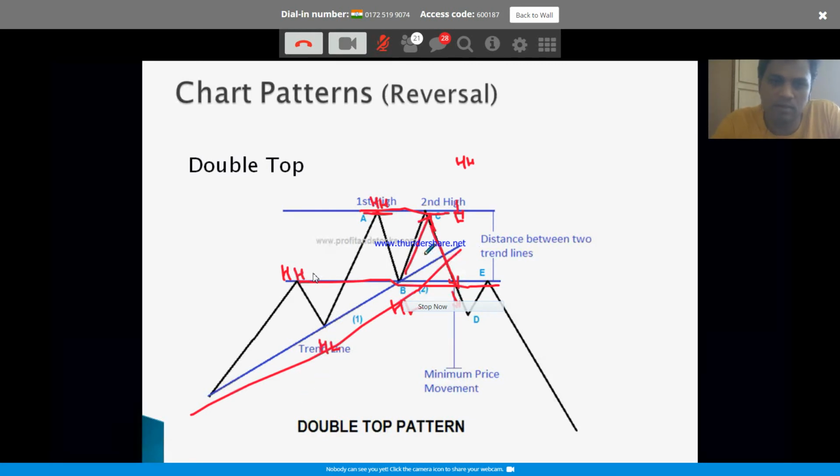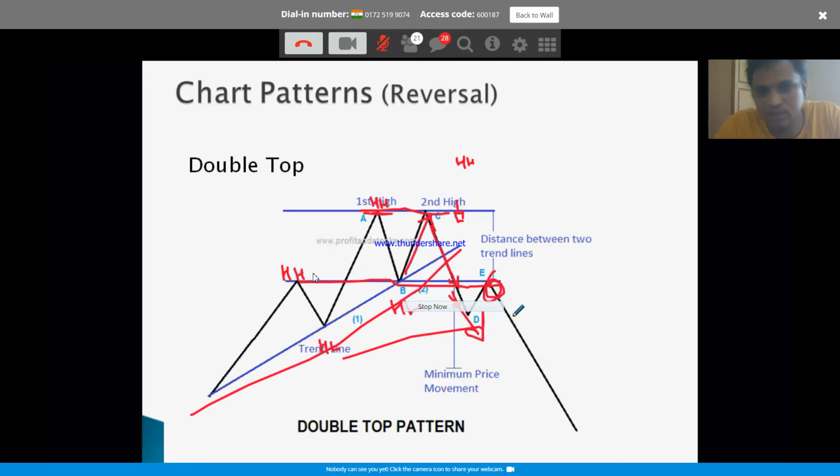You can anticipate here, but you cannot right away tell the trend has changed. You can tell that only when this low is broken. So let it break first. On any pullback, this is the ideal entry for a short.